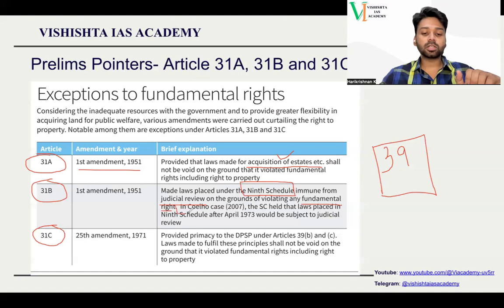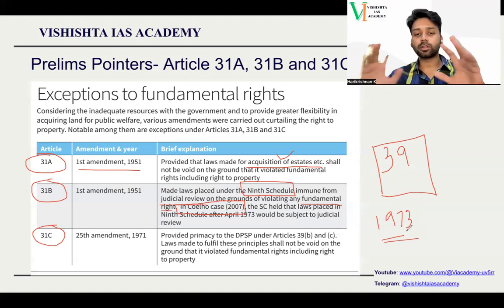So, in 2007, in I.R. Coelho versus Union of India, the Supreme Court held that any act placed in the ninth schedule before 1973 is fine; we won't do any judicial review on it.